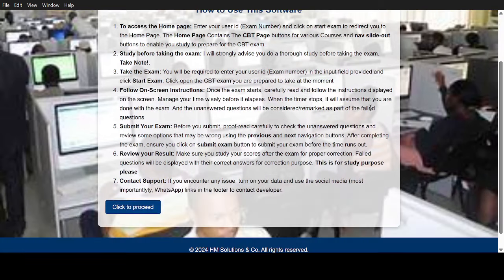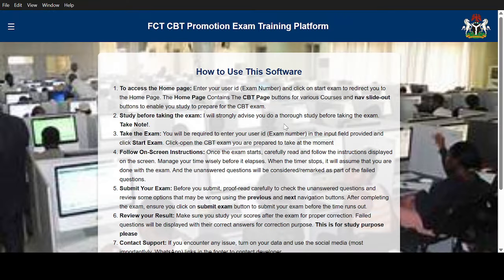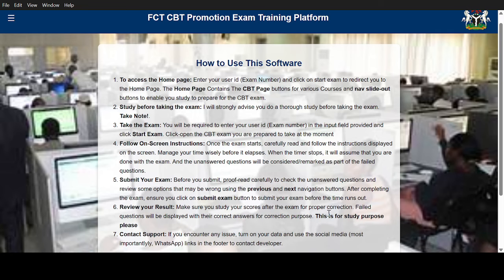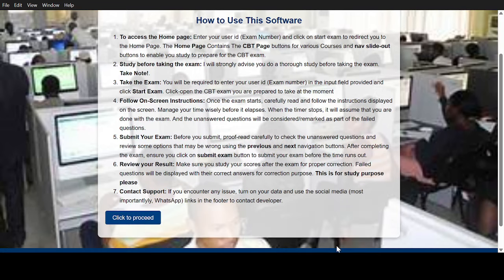You understand? Try it, and you are going to love it. I've had a lot of testimonies from people, and I guess there will be more testimony after using this particular app. I know that proximity is what is making me not to reach out to so many people, but I'm working on something. As soon as I'm done, definitely you don't even need to see me to install and get your app active and start working on it.